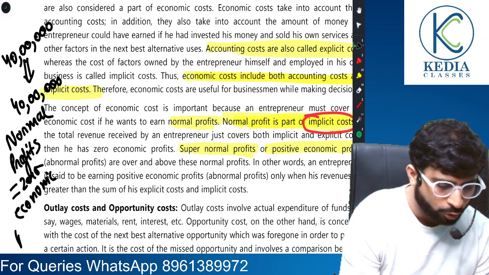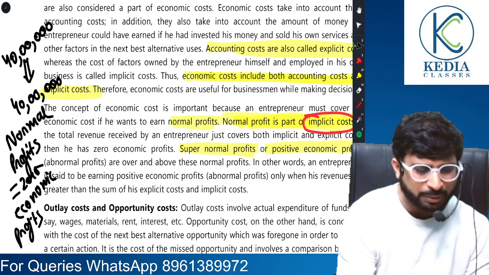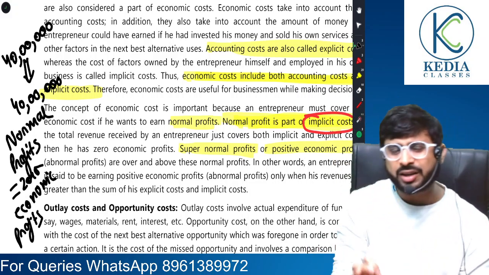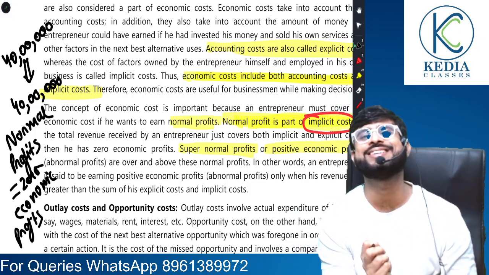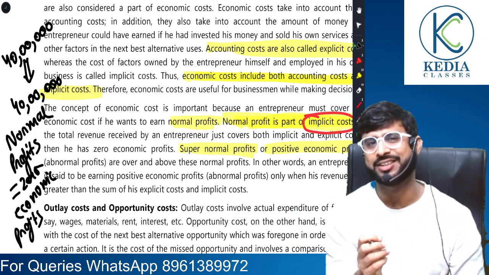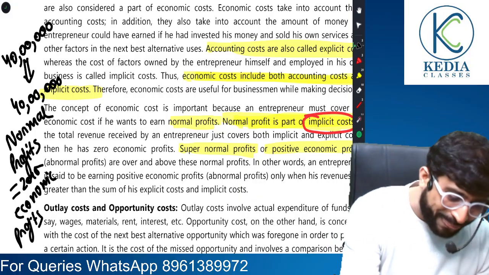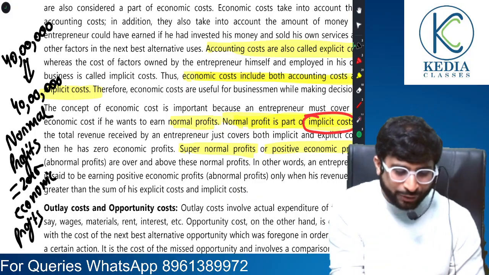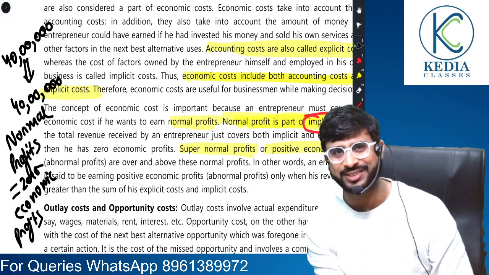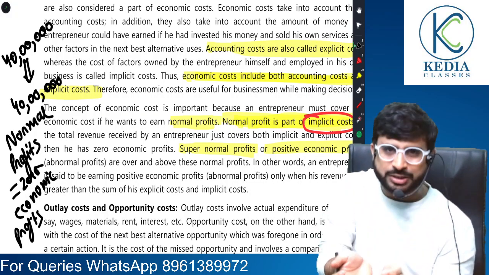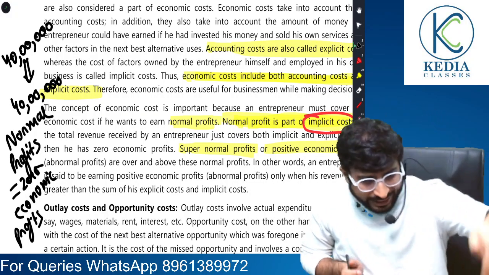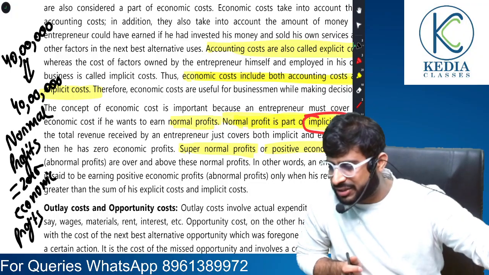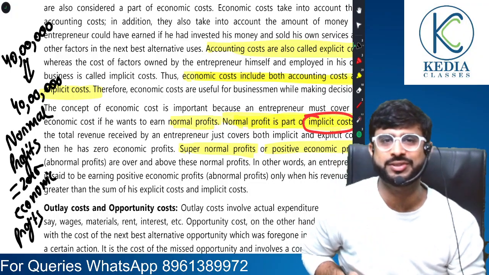Sir, why so? Because using my business also, I am earning what I would have earned normally had I not been doing the business. Acha. Sir, now we understand. And therefore the concept of normal profits. Even if I was not doing this business, I would have made 40 lakhs as it is. That is the concept of normal profits, or zero economic profits.